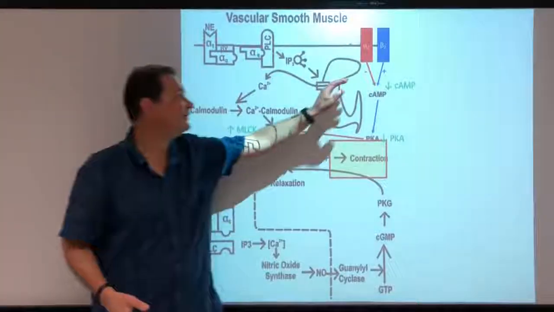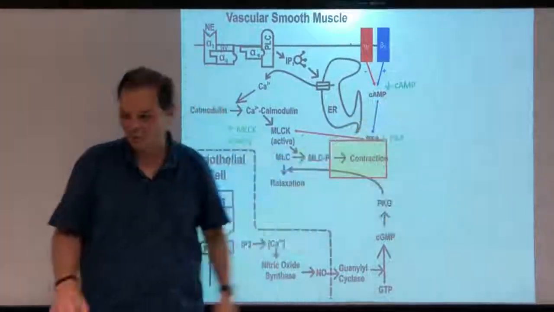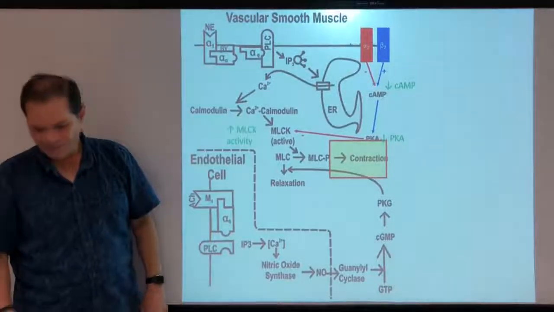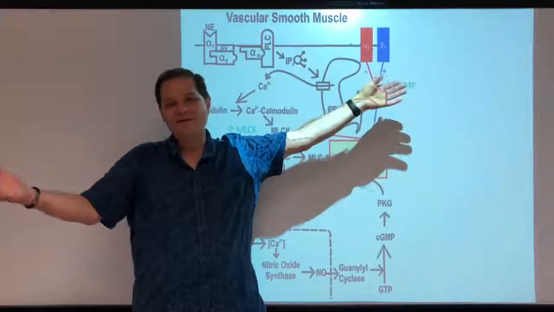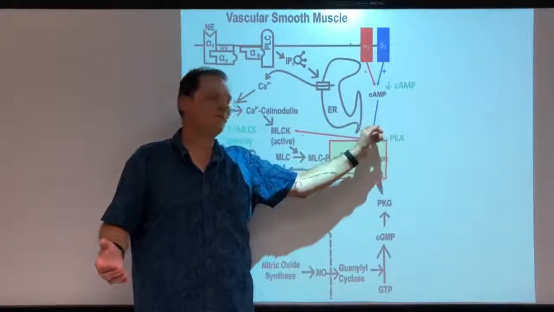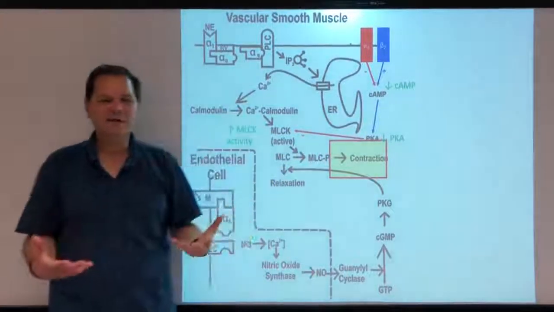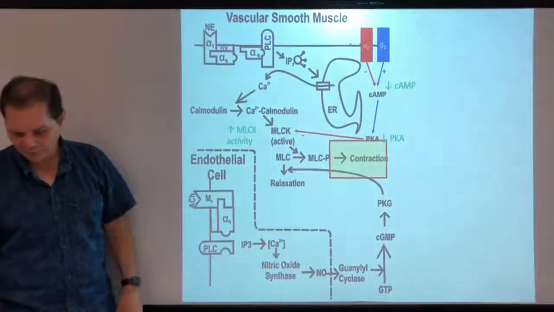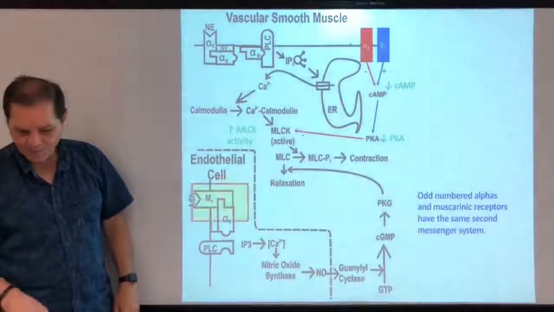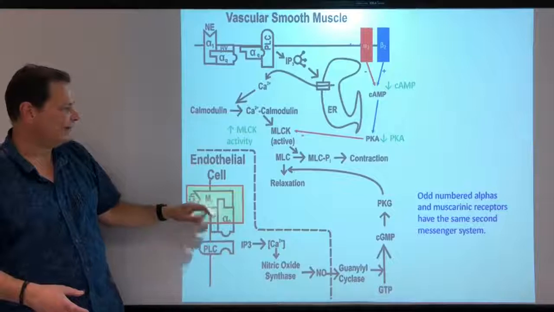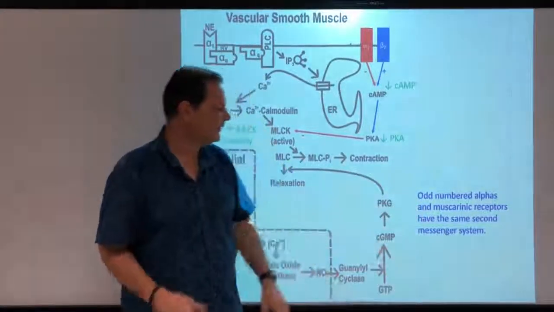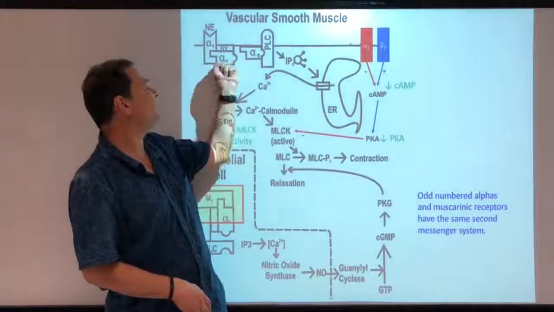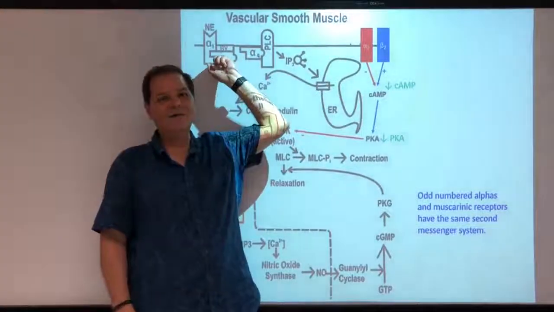Should make sense, and these do the opposite things, and they do, okay? And you should note, same second messenger system as we had in the heart tissue. It's just that the target for PKA is different, and it's a target that should make some sense, okay? All right, what about the M3 receptor? Odd-numbered alphas and odd-numbered muscarinics have the same second messenger system. We just did an odd-numbered alpha.